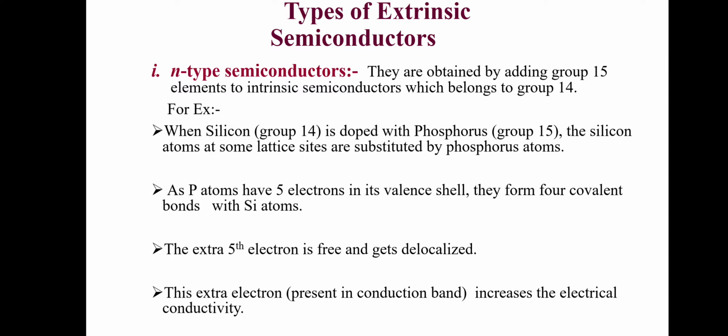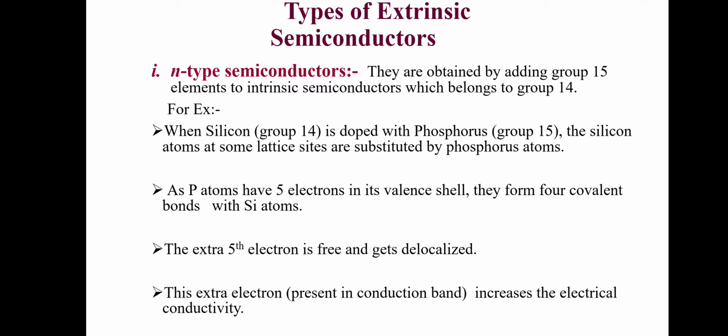Group 14 elements have 4 valence electrons in the outermost shell, whereas group 15 elements have 5 valence electrons. So if we dope phosphorus, with its 5 valence electrons, into silicon, with its 4 valence electrons,